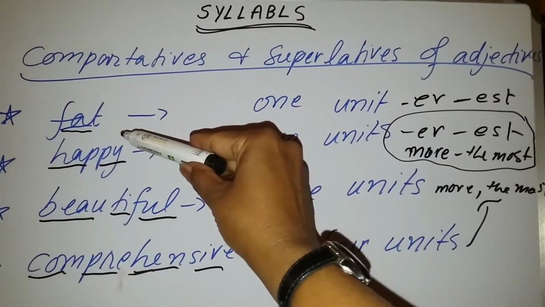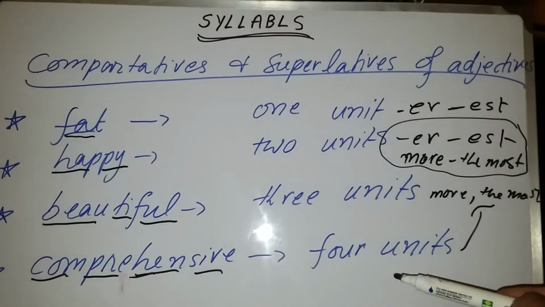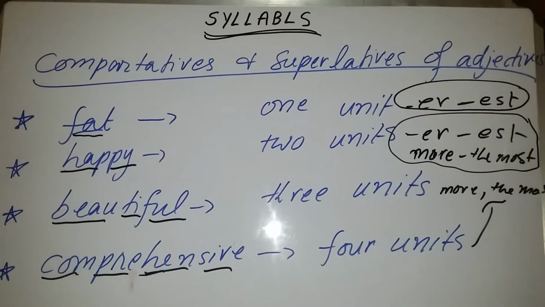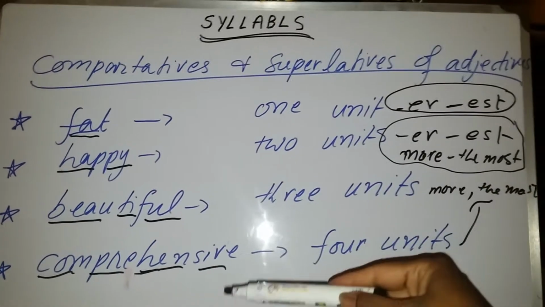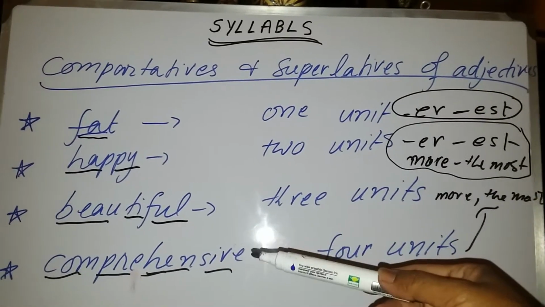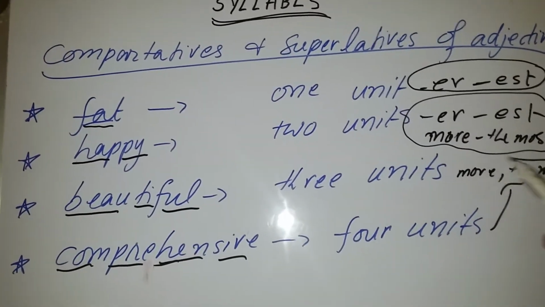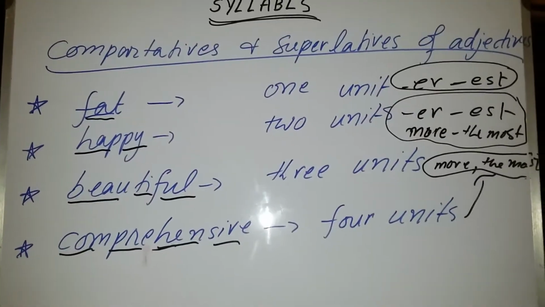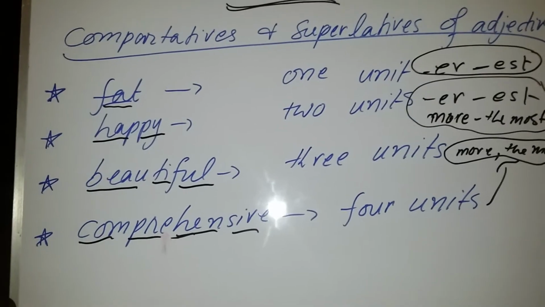But in single unit words you will just put ER and EST as a suffix, and if there are more than 2 units, you will put more and most before them. Now I will give you examples of all these adjectives one by one.